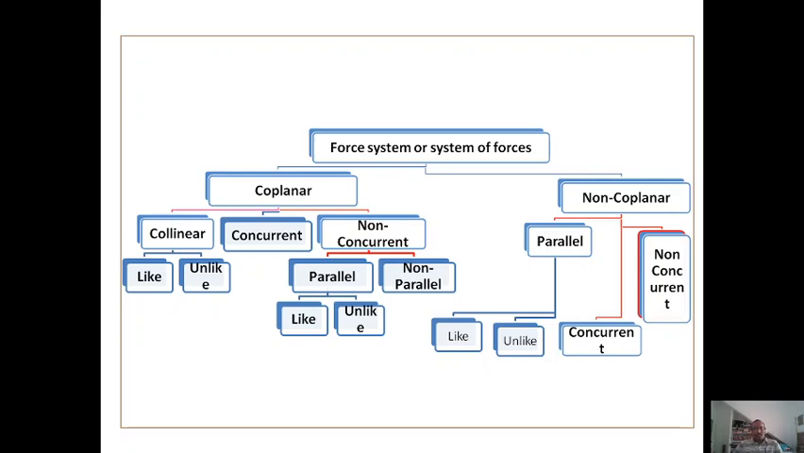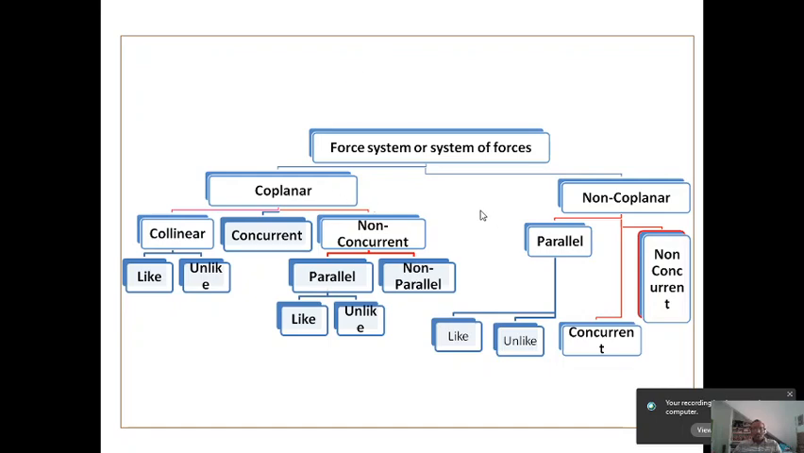Whereas in the coplanar collinear unlike forces, their line of action will be the same, but their sense will be different. One or two forces differentiate themselves in sense or direction with respect to the other forces, but all together, all the forces have the same line of action.